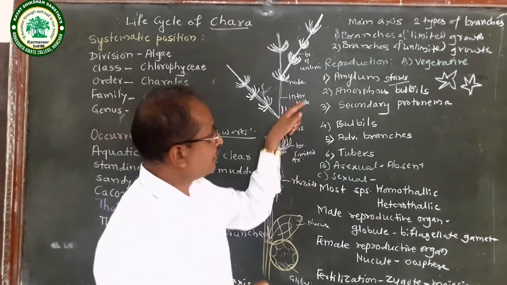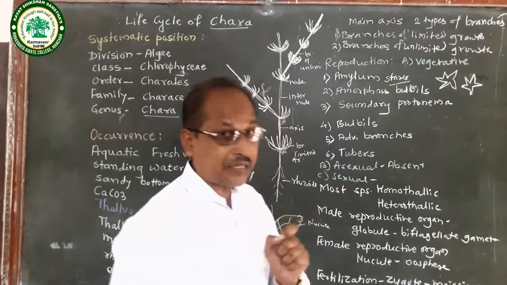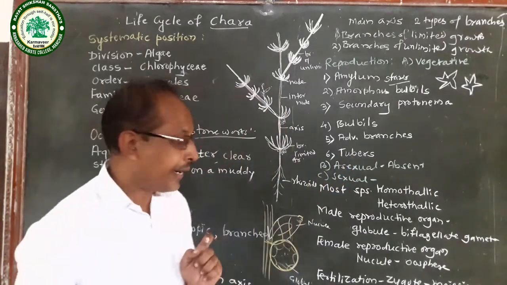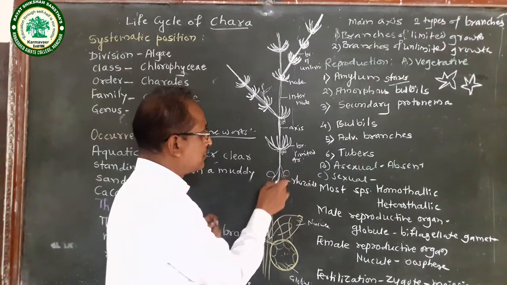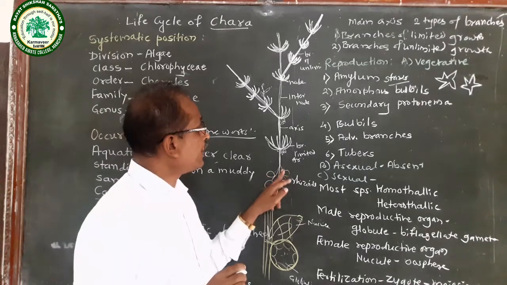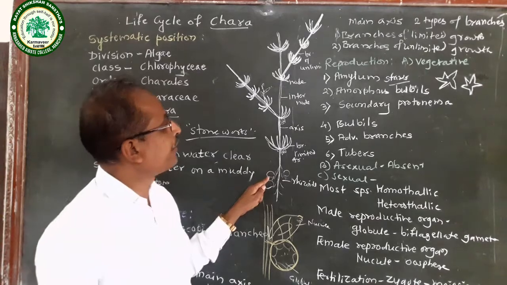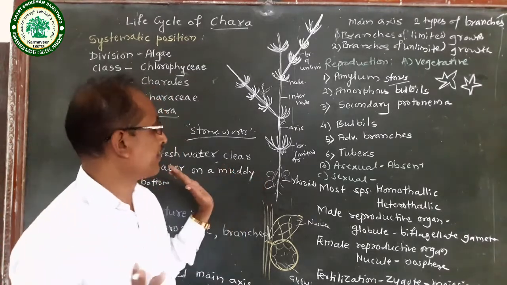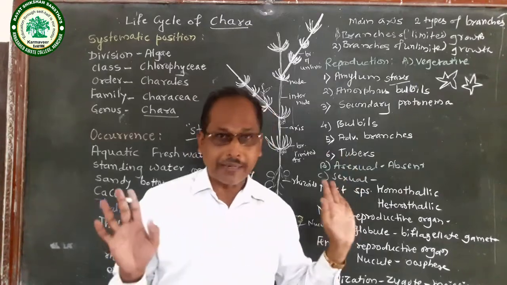Then last is the tubers. Tubers are small outgrowths developed on the rhizoids. That is called tubers. These tubers separate from the mother plant, and each tuber gives rise to a new individual, a new plant. That is called vegetative reproduction by tubers.